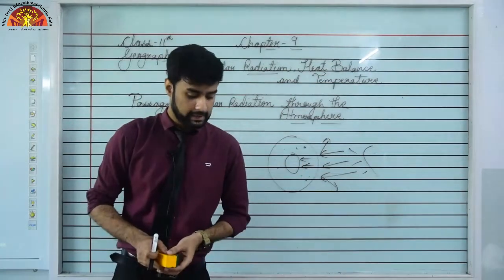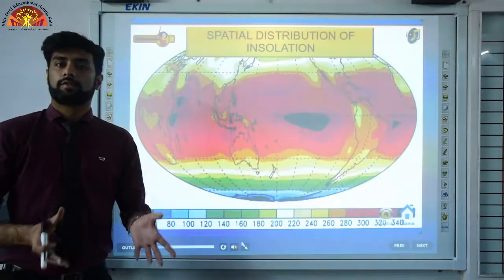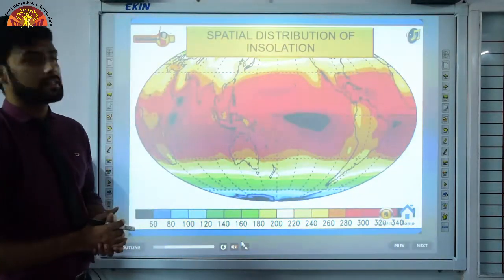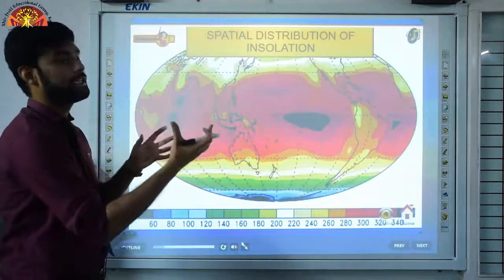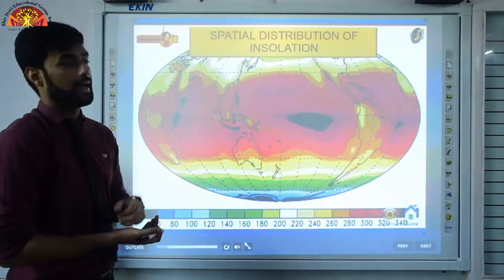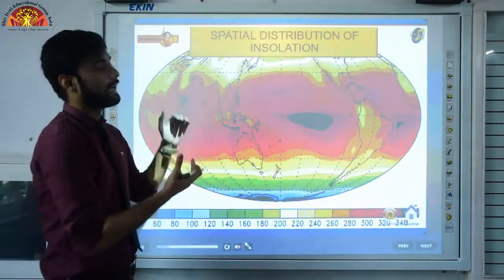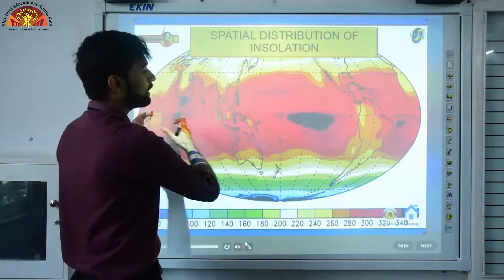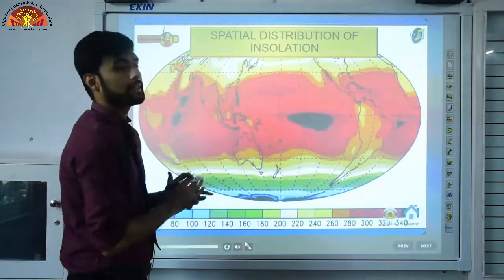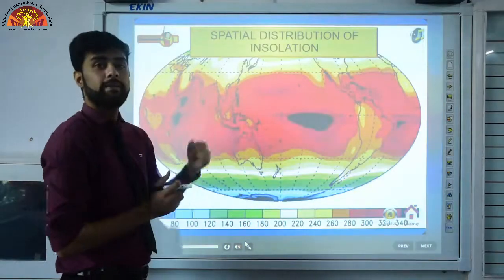Next topic that we have is the spatial distribution of insolation at the Earth's surface. So students, our next topic is the spatial distribution of insolation at the Earth's surface. That means the insolation, the radiation coming from the sun, how it is getting distributed on our Earth. As I told you, the variation we just saw depends on the latitude where you are living. If you are living near the equator, as you can see clearly in this diagram, the areas near the equator are receiving more heat. The red color and the black color signify more heat being received.